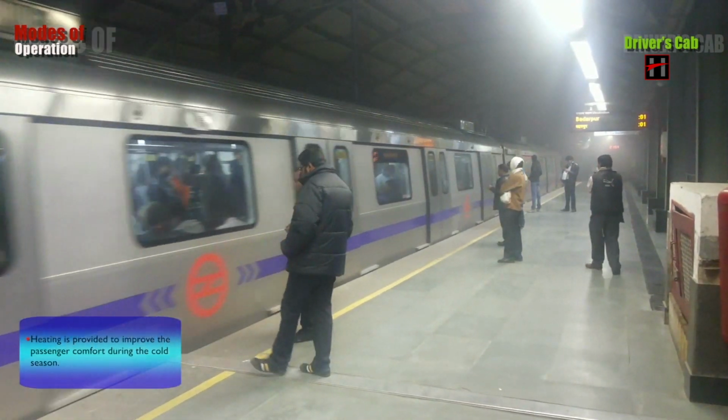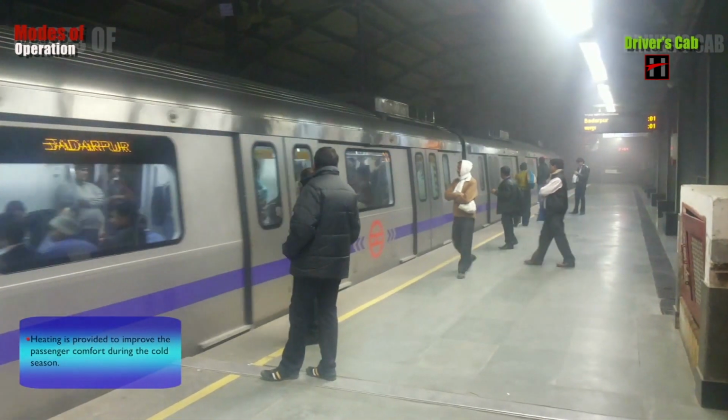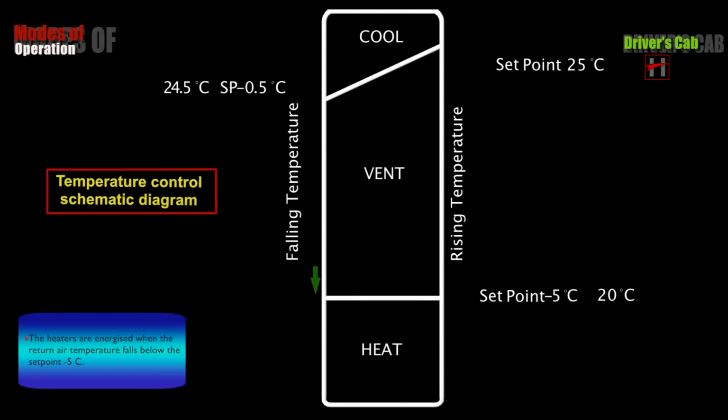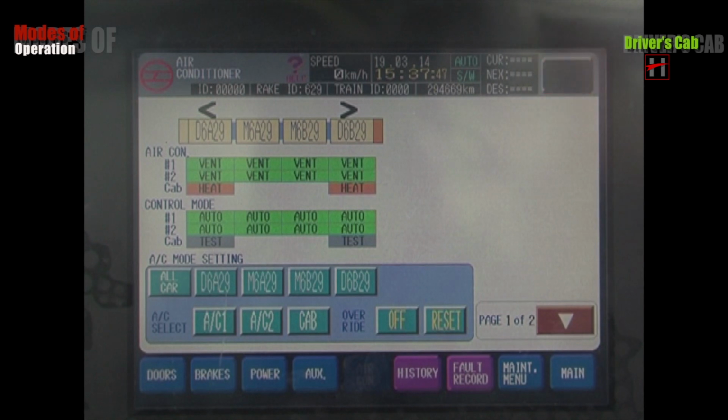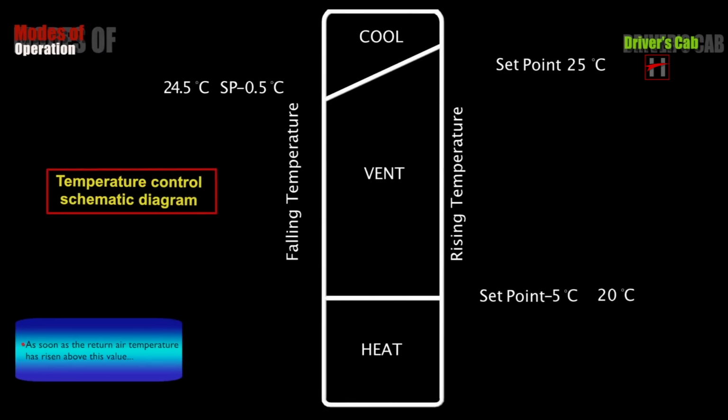Heating is provided to improve the passenger comfort during the cold season. The heaters are energized when the return air temperature falls below the set point -5 degrees Celsius, and the TIMS display shows heat. As soon as the return air temperature has risen above this value, the heaters are turned off, and the HVAC unit continues to operate in the ventilation mode.